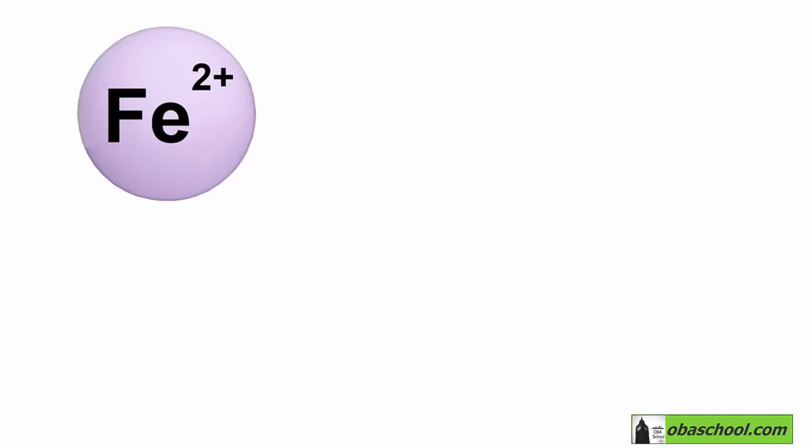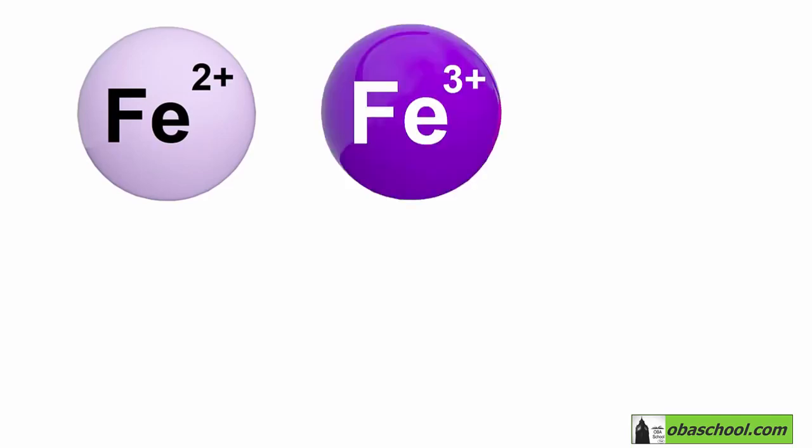For example, iron may exist as Fe2+ or Fe3+ ions. These two ions have different colors. For example, iron 2 ions Fe2+ give compounds a green color, whereas iron 3 ions Fe3+ give compounds a reddish brown color. Another example is copper. Copper can form Cu+ ions and Cu2+ ions. So this is why it's really important to use Roman numbers to indicate the oxidation state of the ion.